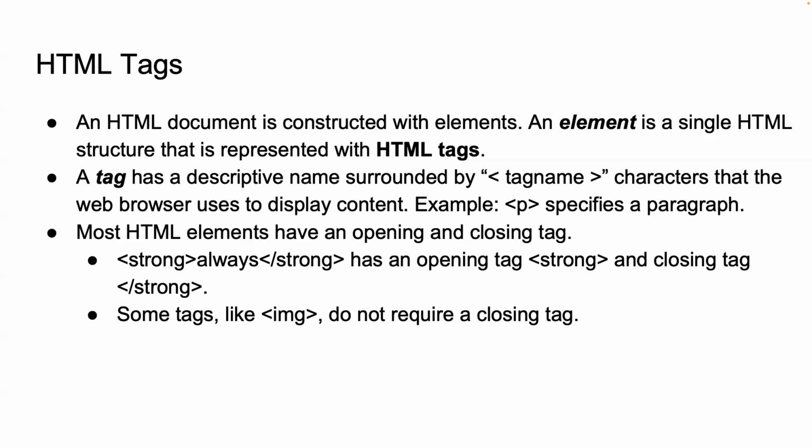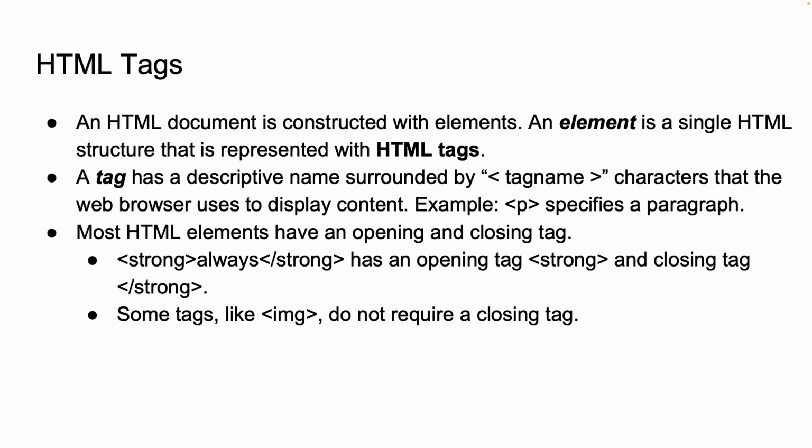For example, the strong tag. So there's a strong opening tag, then there's the word "always" in the middle, and there's the closing tag of strong. It will make the word "always" bold. The strong is an opening tag, and the slashed strong is the closing tag. Notice the closing tag has a forward slash. This is how the browser knows where the element ends.